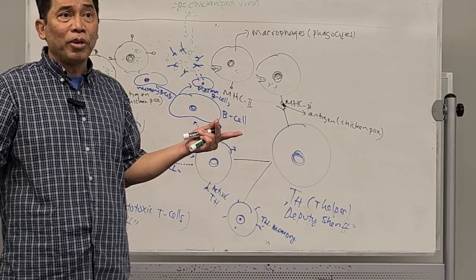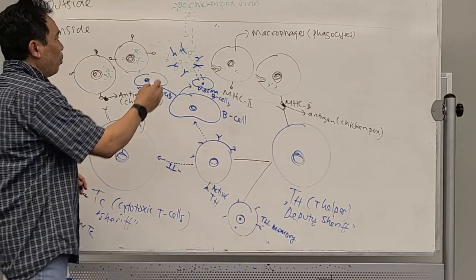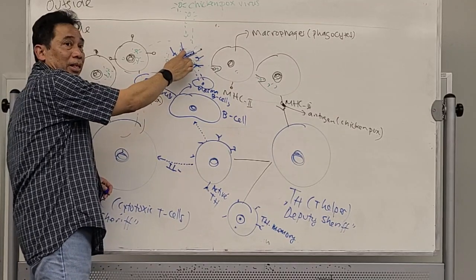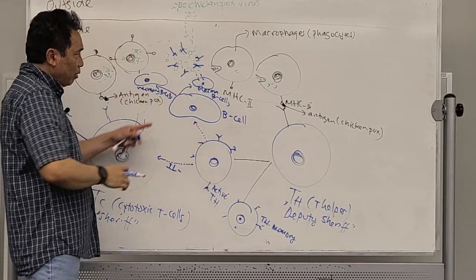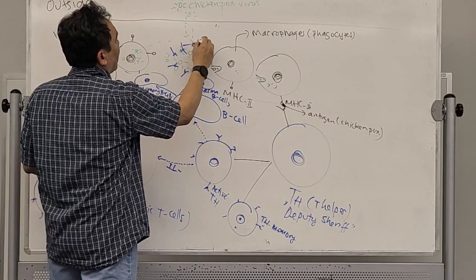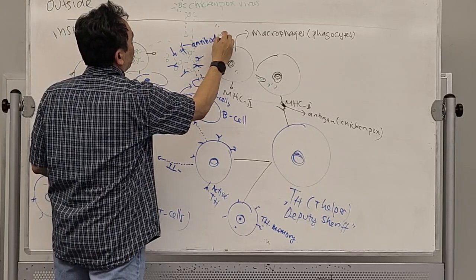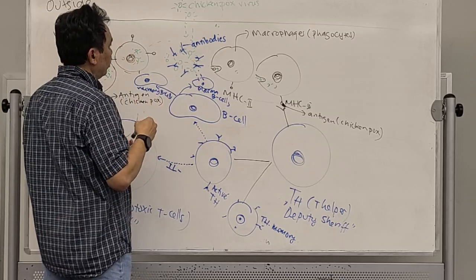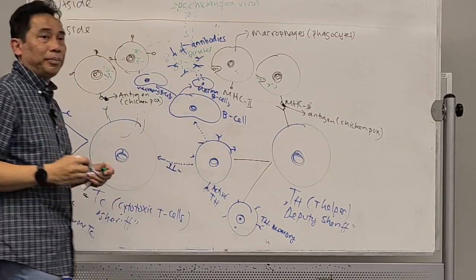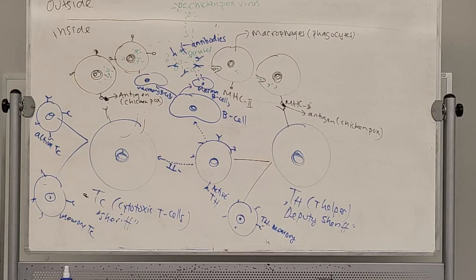These antibodies will kill the virus outside the cell. The chickenpox virus outside the cell will be killed by these antibodies. You follow this?